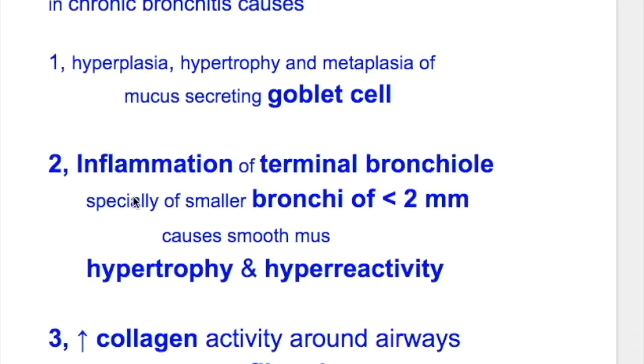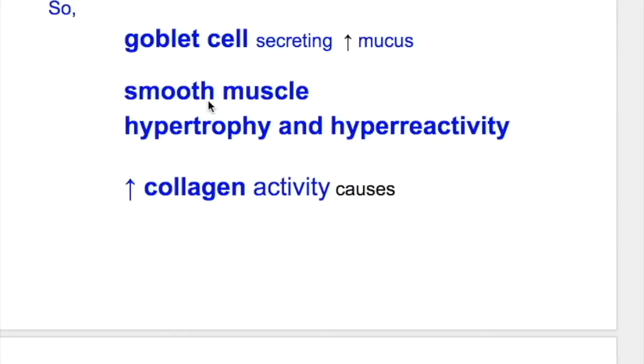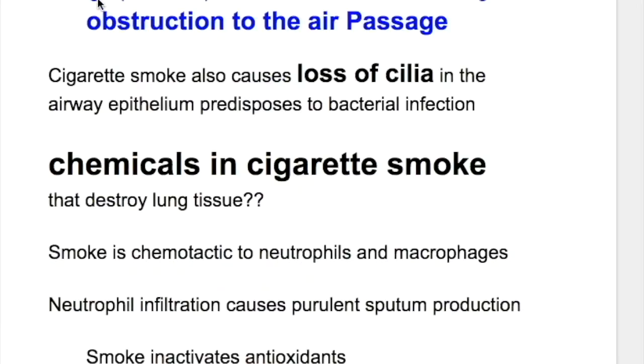Number 2, inflammation of the terminal bronchiole, especially of smaller bronchi of less than 2 mm in diameter, causes smooth muscle hypertrophy and hyperactivity. And number 3, increased collagen activity around the airways in bronchitis causes fibrosis. So goblet cells secreting increased mucus and sputum, smooth muscle hypertrophy and hyperactivity, and increased collagen activity cause cough, purulent sputum, fibrosis and stricture causing obstruction to the air passage.